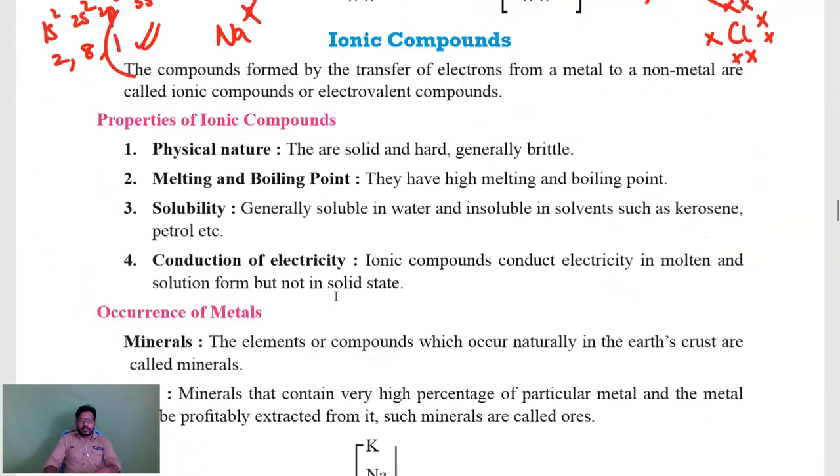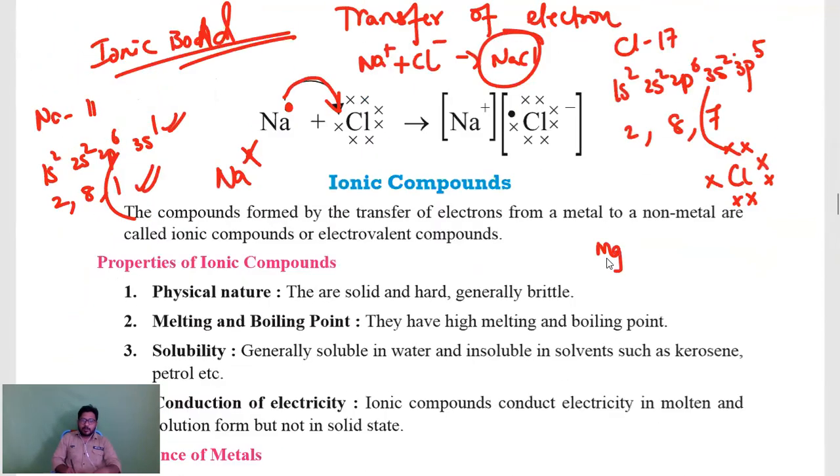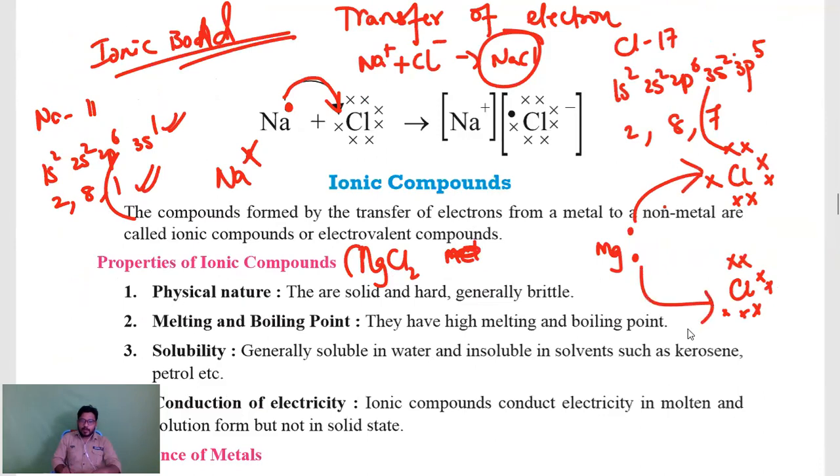That's it. So if they ask you to draw magnesium chloride, what can you do? Magnesium, its atomic number is 12 and outermost electrons will be 2. First electron, second electron. MgCl2. If they ask you to draw the structure of MgCl2, how to draw? Mg, there should be two Cls. Here one Cl, here you can draw another Cl, with 1, 2, 3, 4, 5, 6, 7. One electron is given to one Cl, another electron is given to the other Cl, such that Mg will lose 2 electrons and it will become Mg2 plus.